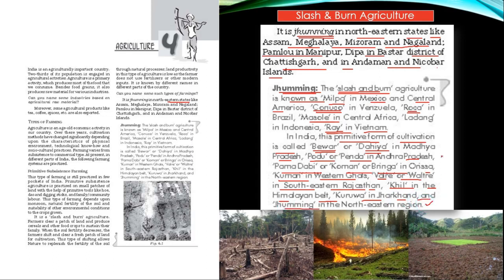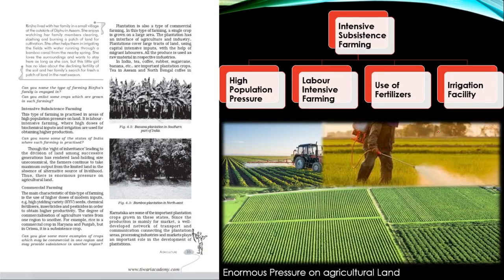So these are the different names by which jhuming cultivation, or shifting cultivation, or slash and burn agriculture is known in different countries as well as different parts of our country. So this was all about primitive subsistence farming. Next, if you move on, we have intensive subsistence farming.